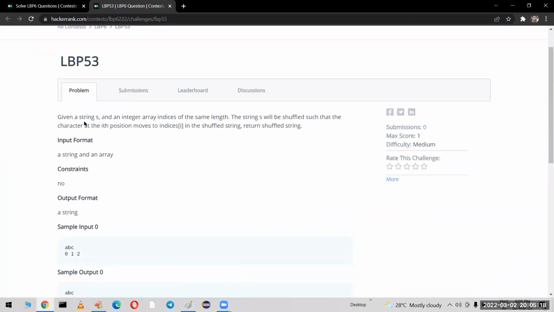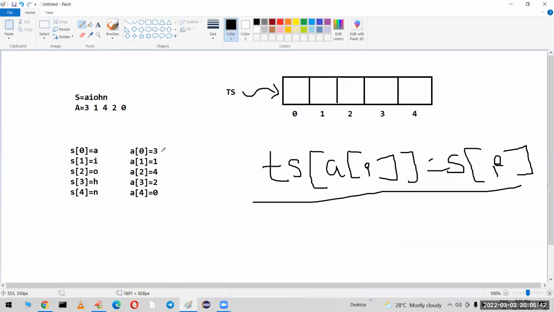How did I get that formula? Given a string S and an integer array indexes of the same length. Now what is their requirement? The string S will be shuffled such that the character at the ith position will move to indexes of i. Indexes of i means what?